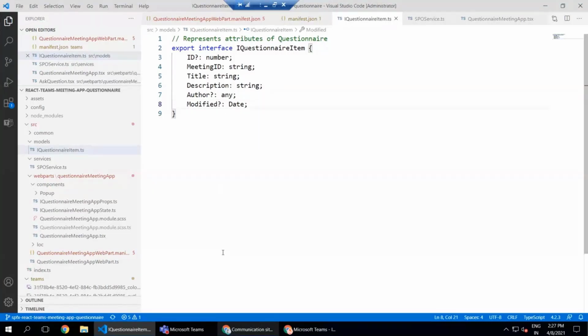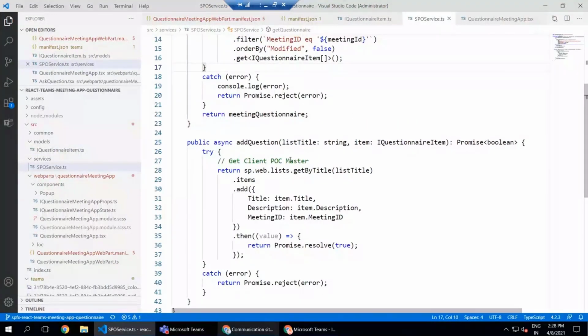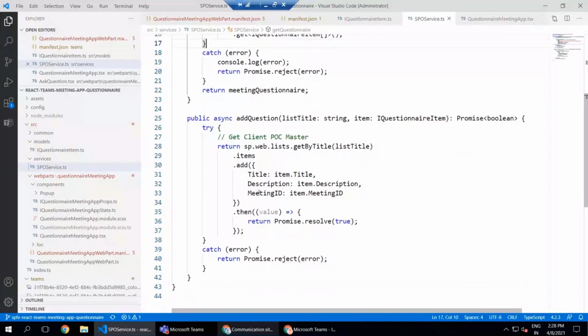And from here, we can specify who has asked the question, what was the question, and all those things can be tracked from here. And then we do have this SPO service, which will help us get the data from that SharePoint list, as well as add our questions back to that SharePoint list. And again, meeting ID is the unique identifier by which we'll be able to identify that the question is for that specific meeting. And then we do have a few React components, at least a couple of React components.